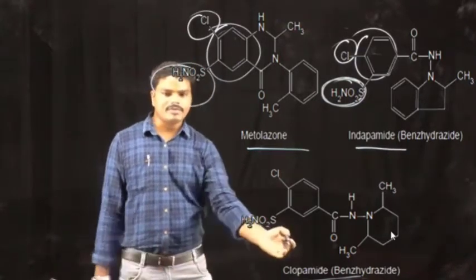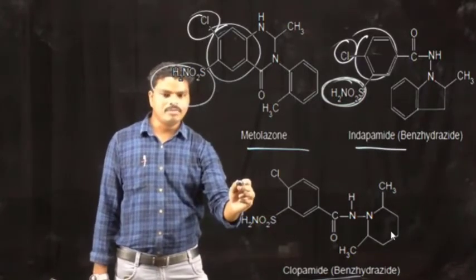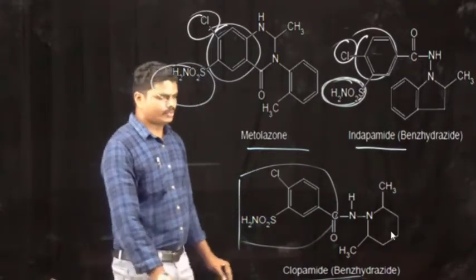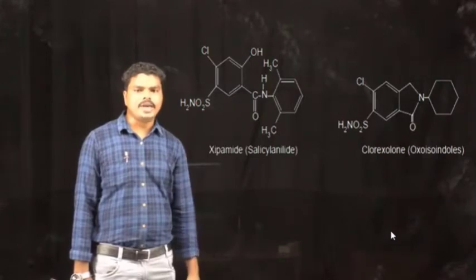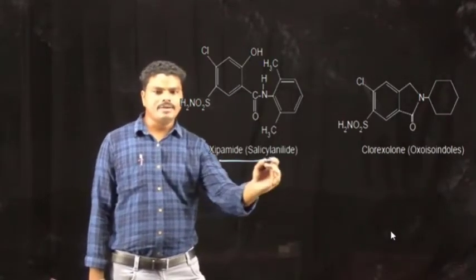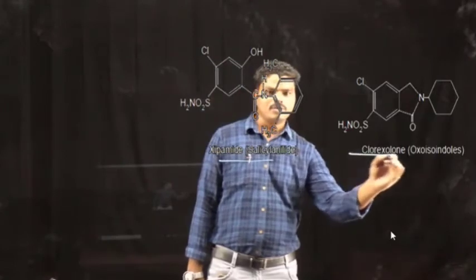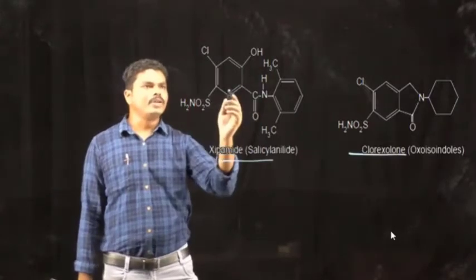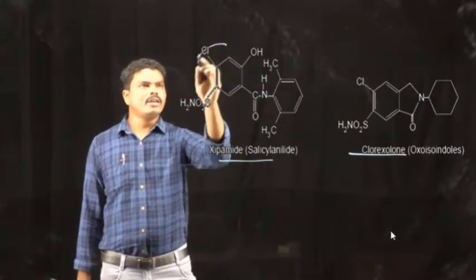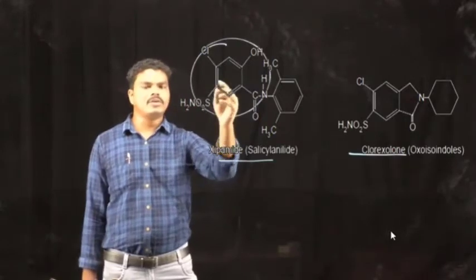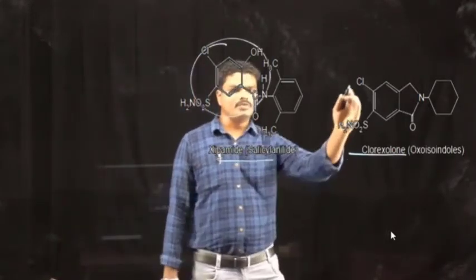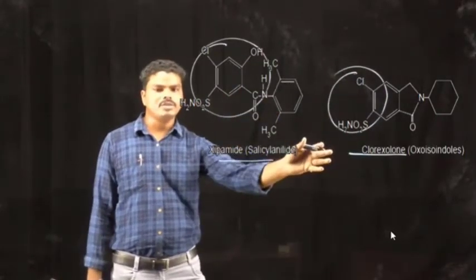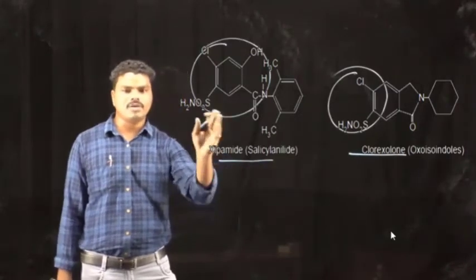In clopamide also, we can observe the basic moiety: phenyl group, sulfonamide substitution and chlorine substitution. Other examples of sulfonamide diuretics are xipamide and chlorexolone. Here also we can find the sulfonamide diuretic basic moiety, a phenyl group containing sulfonamide and chlorine substituents. To this basic moiety there are other substituents, which depend upon the type of sulfonamide diuretic.